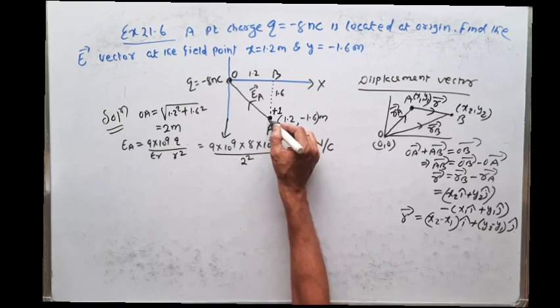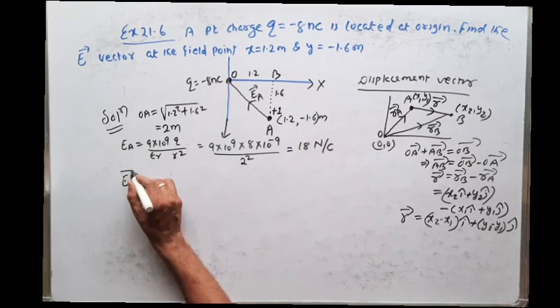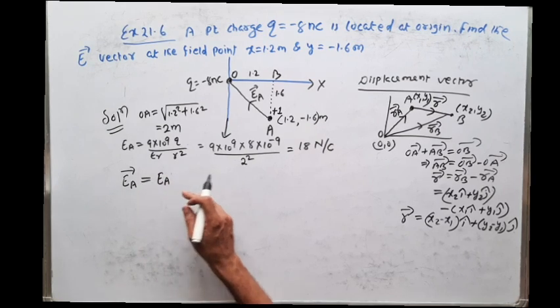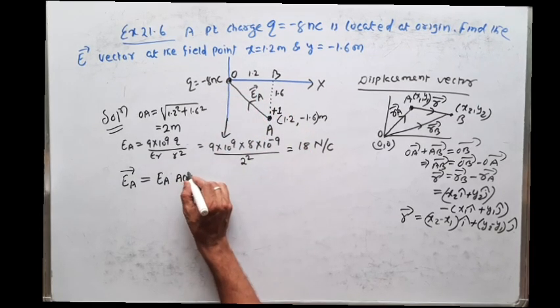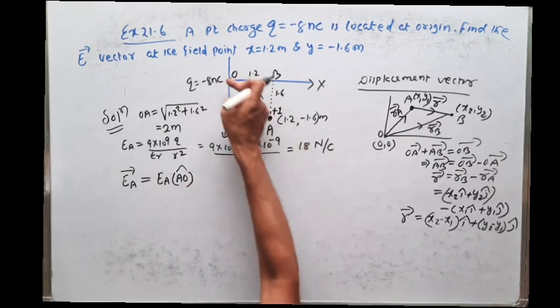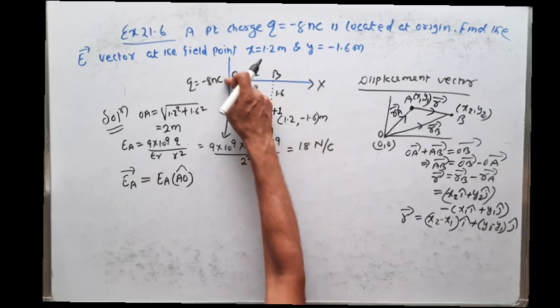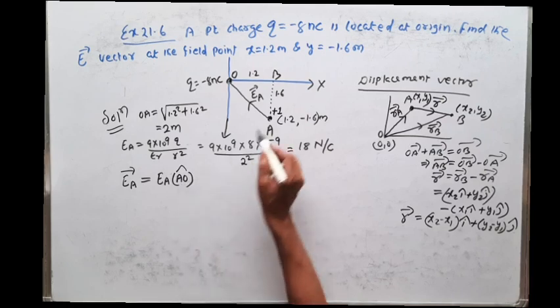But what is the direction? Direction is along A to O. So if I write the electric field intensity at A point in vector form, I have to write its magnitude and the direction. So direction is along which line? A to O line. So I will write AO, unit vector of AO, because direction of electric field intensity is along A to O line. So the unit vector of AO vector will give the direction of EA vector.